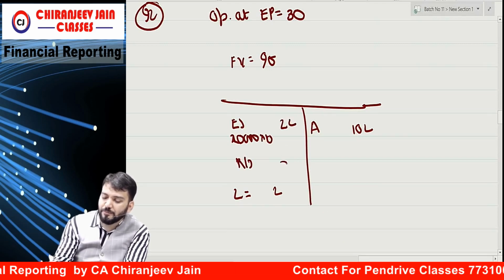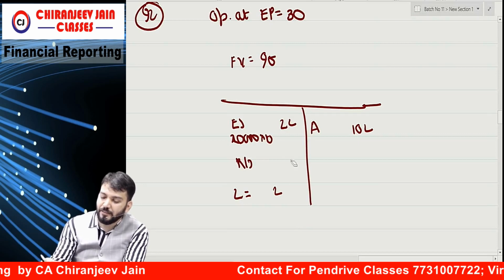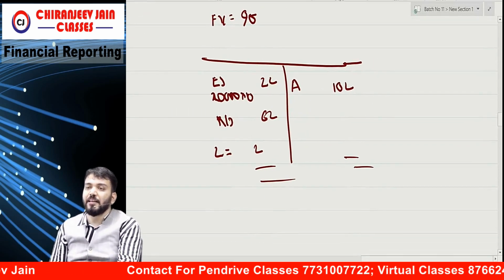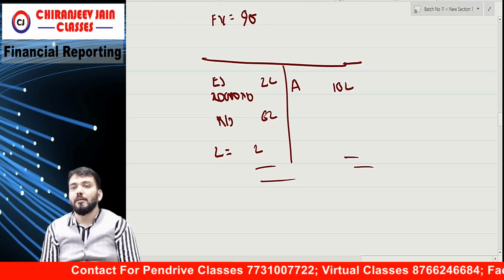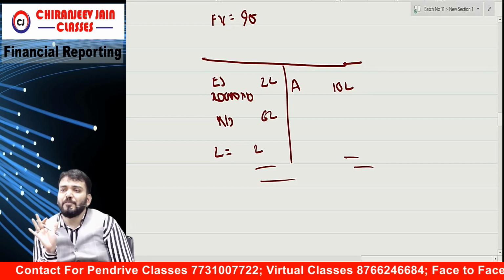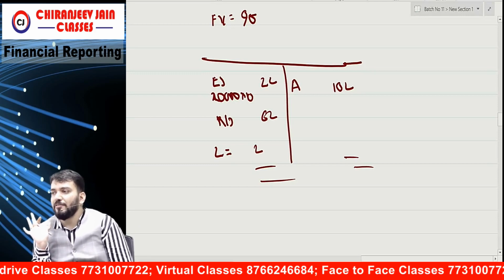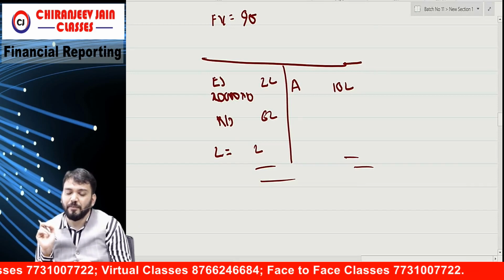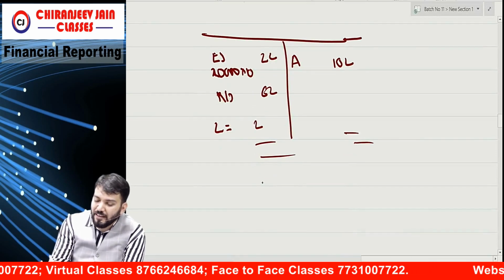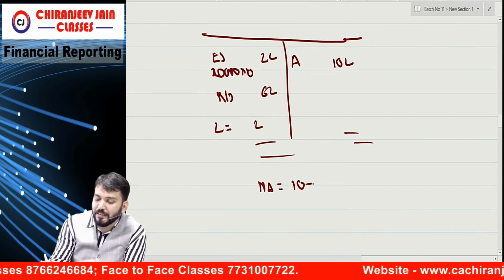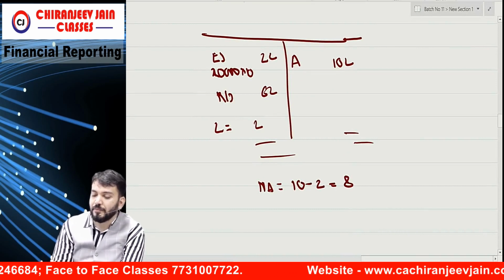And reserve and surplus we have 6 lakh. So the balance sheet is tallied. Now let us assume all assets and liabilities have fair value. So what is the total net asset? 10 minus 2 is equal to 8.